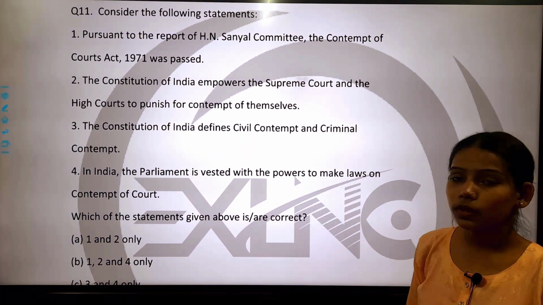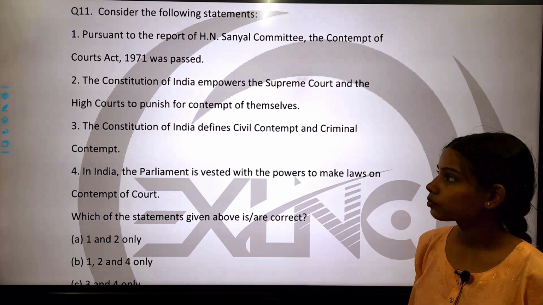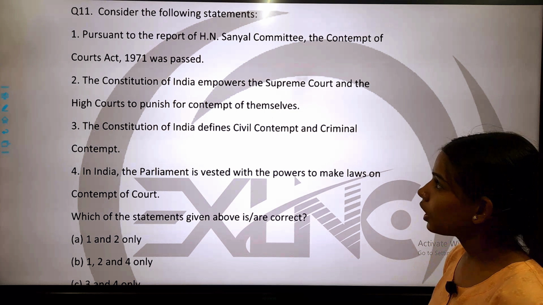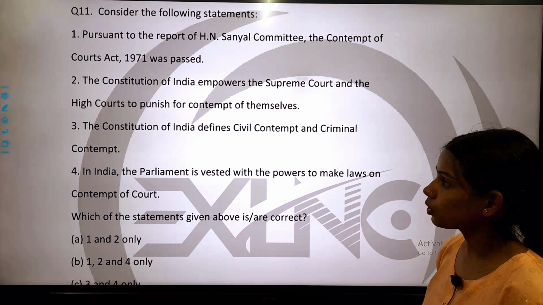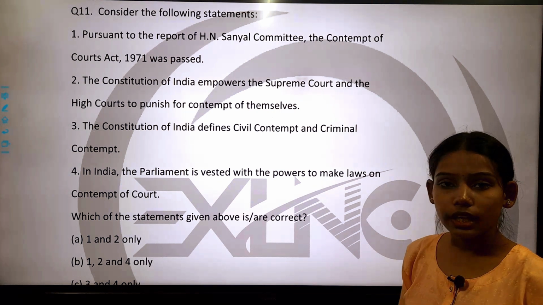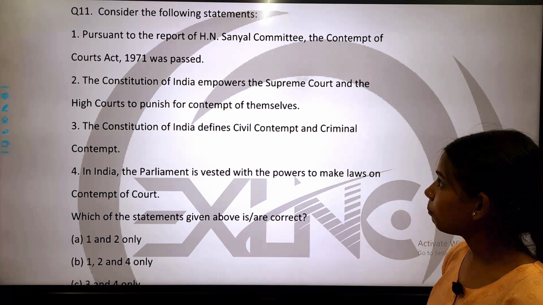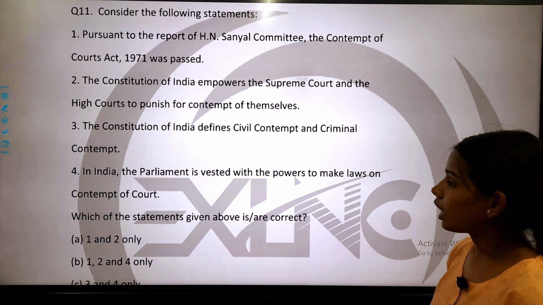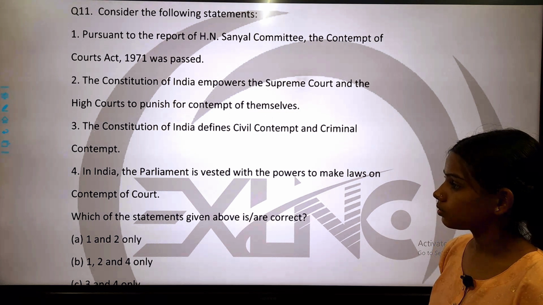Question number 11 is, consider the following statements. Statement 1: Pursuant to the report of H.N. Sanyal Committee, the Contempt of Courts Act 1971 was passed. Statement 2: The Constitution of India empowers the Supreme Court and the High Courts to punish for contempt of themselves.